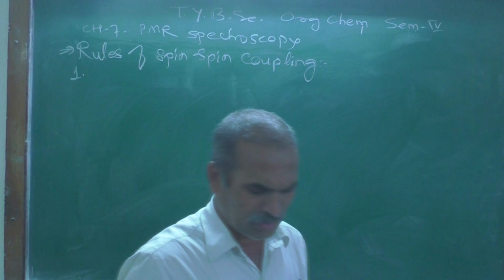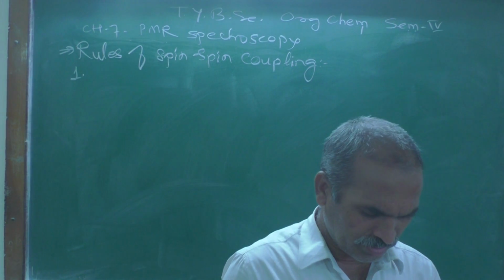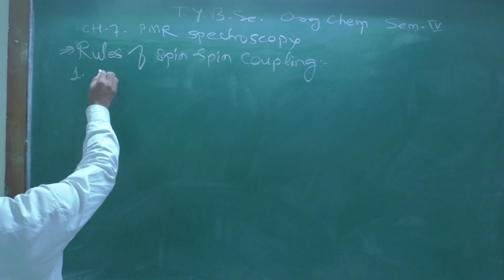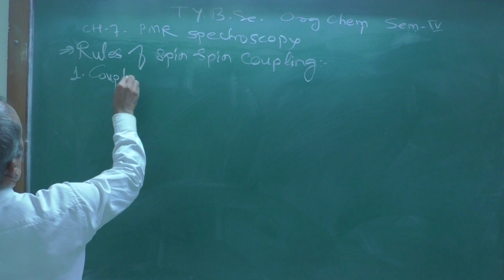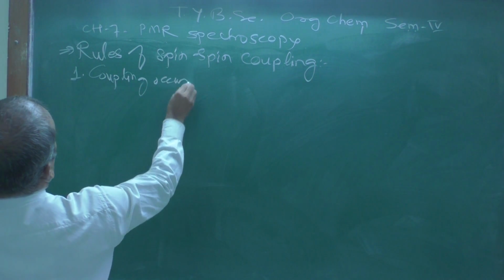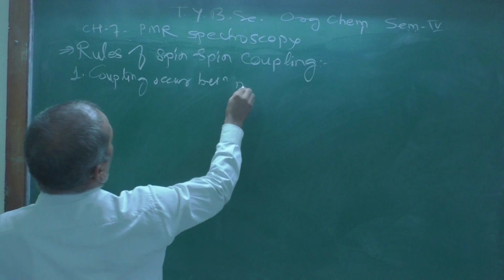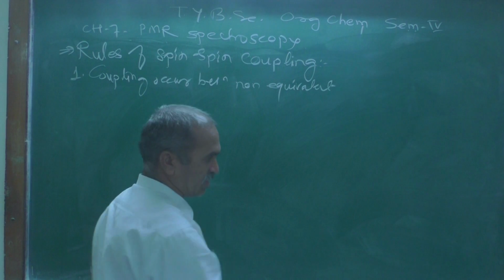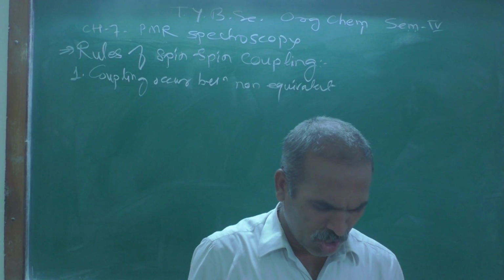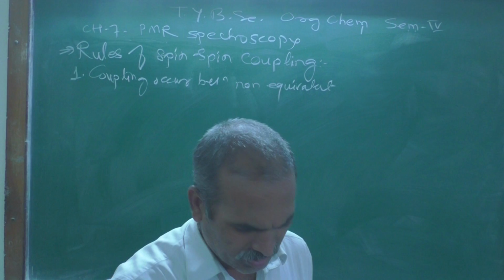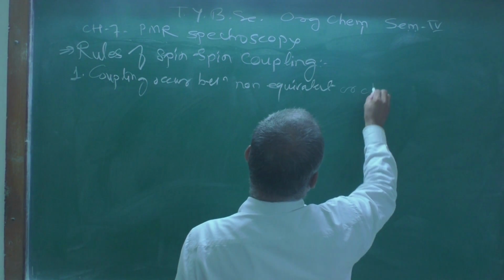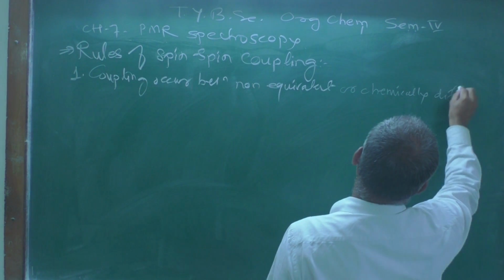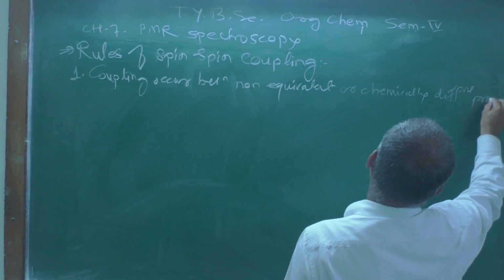Rule number one: coupling occurs between non-equivalent, or chemically different, protons.